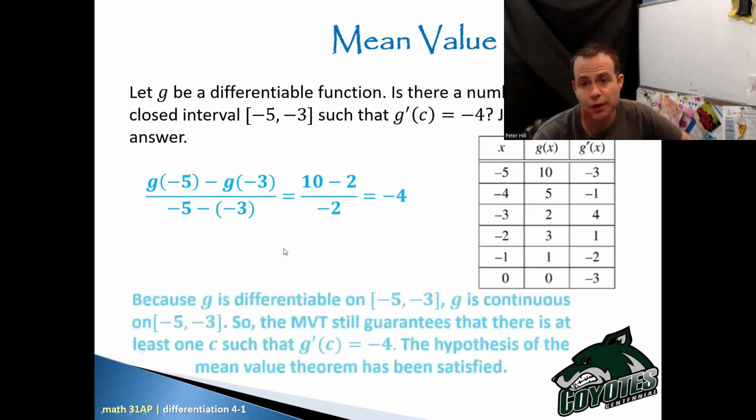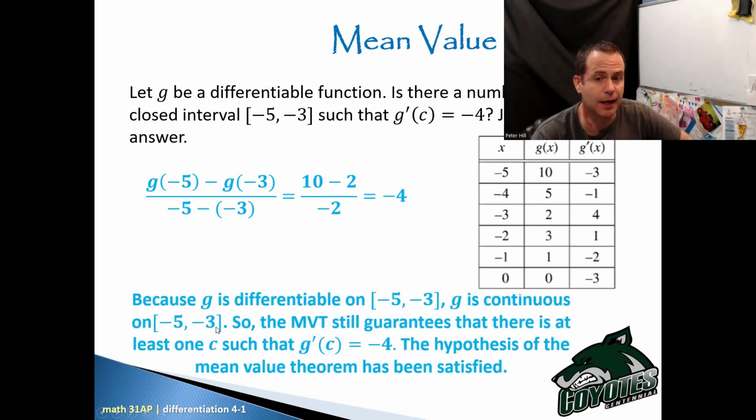And so I can justify, because G is differentiable on the closed interval -5 to -3, and G is continuous on -5 to -3, the MVT still guarantees that there is at least one C such that the derivative of G at C equals -4. The hypothesis of the mean value theorem has been satisfied.